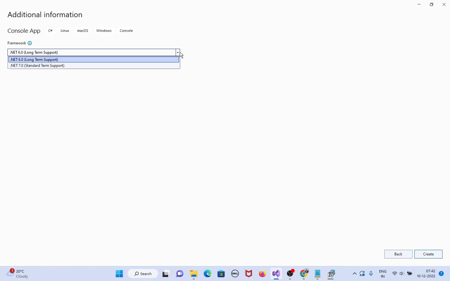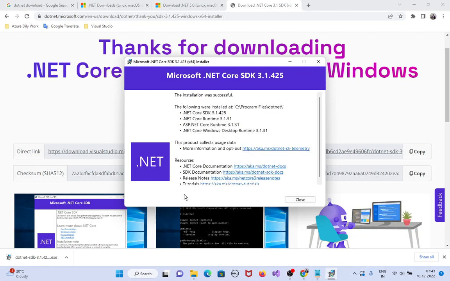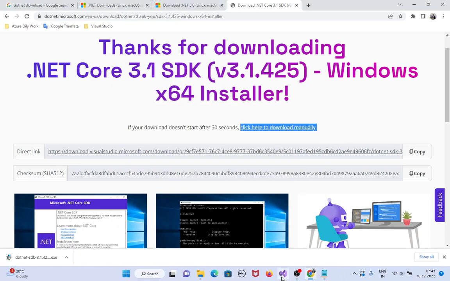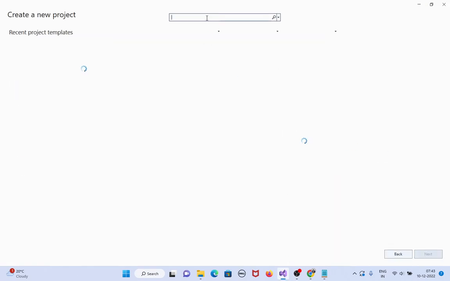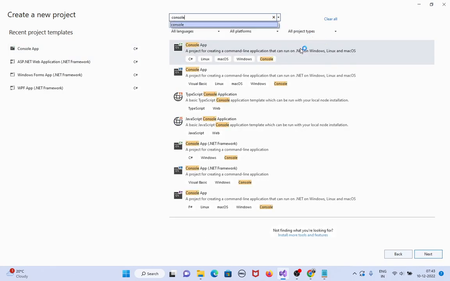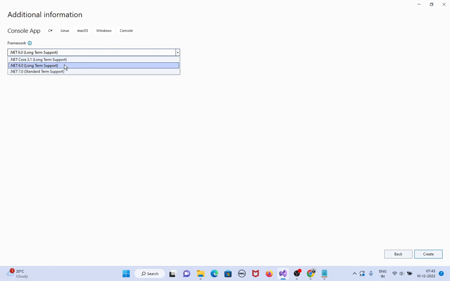Now I want to see 3.1 here. Completed. Installation was completed successfully. Click on close. Again, open Visual Studio. Create new project. Type console. Yes, console app there. C#. First program. Next. See here, 3.1 came.